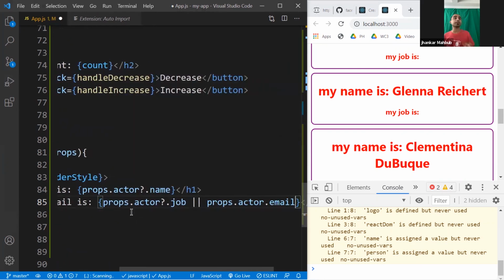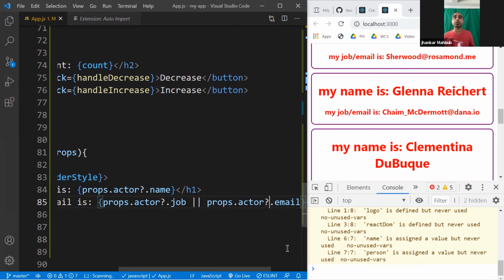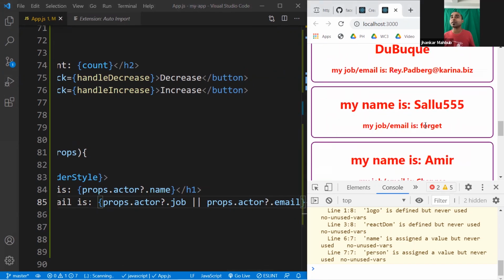If it doesn't have a job, then you want to show the email. So you put a kind of null check. This question mark is like a null check. If this doesn't exist, then just don't show anything. If you do so, you see their job or email address is displayed here right away.